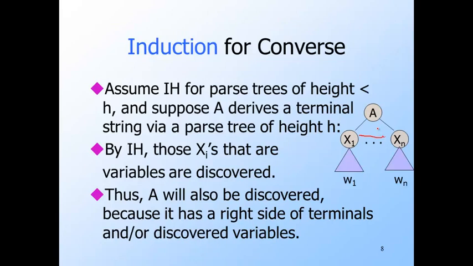Moreover, one of these variables is discovered last. At the round where the last of the variables Ai is discovered, we must surely do another round since the set of discovered variables just changed. On the next round, A will be discovered because it has a production, that is, A goes to X1 through Xn, whose body consists only of terminals and discovered variables.